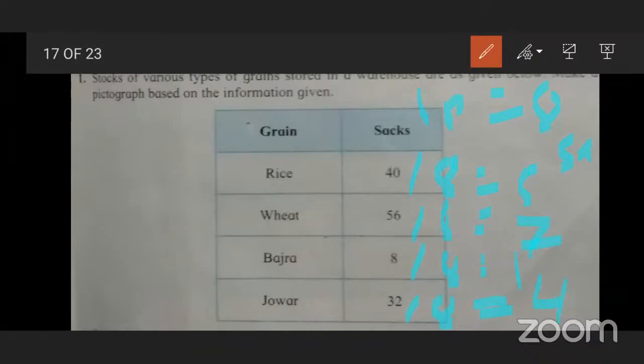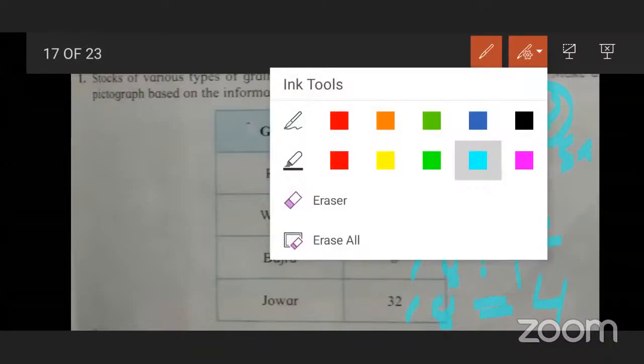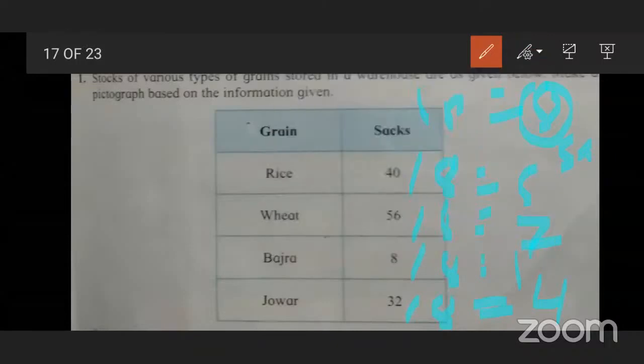So we have to take one picture as 8, a smiley. For rice we have to draw 5 smileys. For wheat we have to draw 7, so it becomes 56. For bajra we have to draw 1 smiley, and for jowar we have to draw 4 smileys. Understand? Yes.